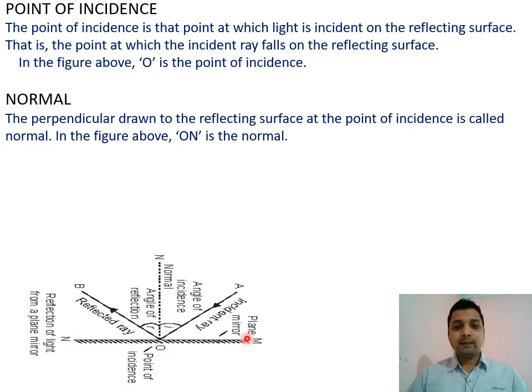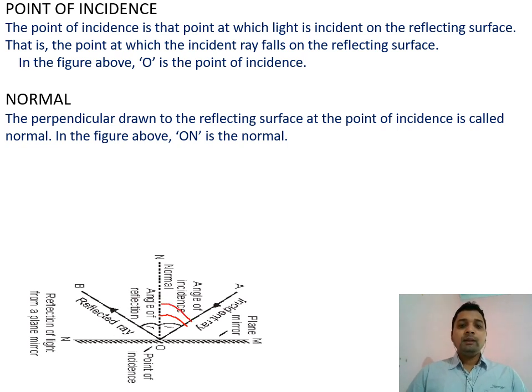The angle between the incident ray and the normal we call the angle of incidence. So here you can see the angle between the incident ray and the normal is called the angle of incidence.